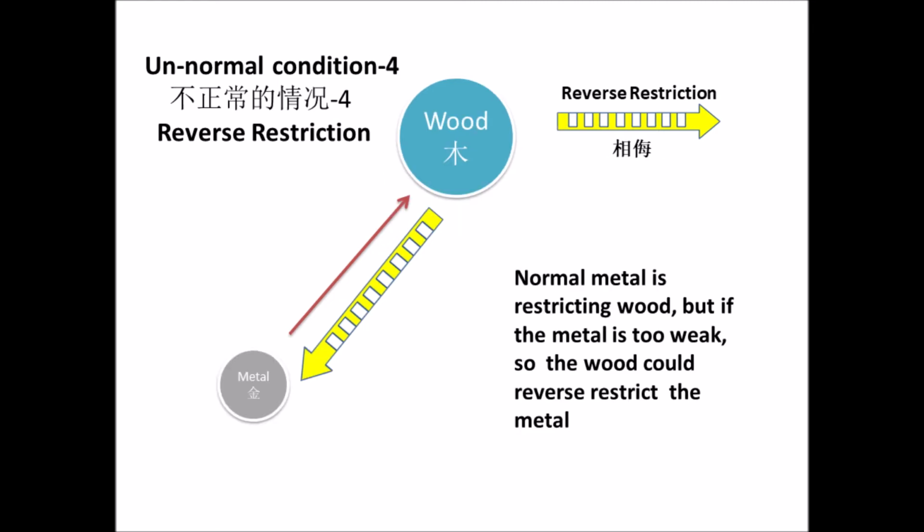The fourth abnormal condition is also reverse restriction. In this case, the element is too weak to restrict the next element. For example, normally metal restricts wood, but if the metal is too weak, the wood could reverse restrict the metal, causing disease.